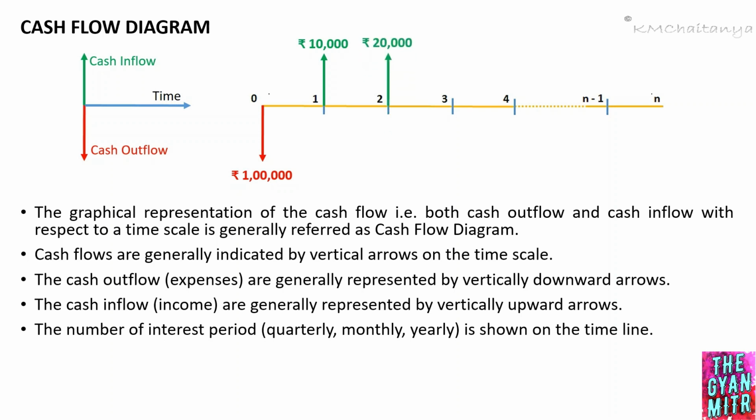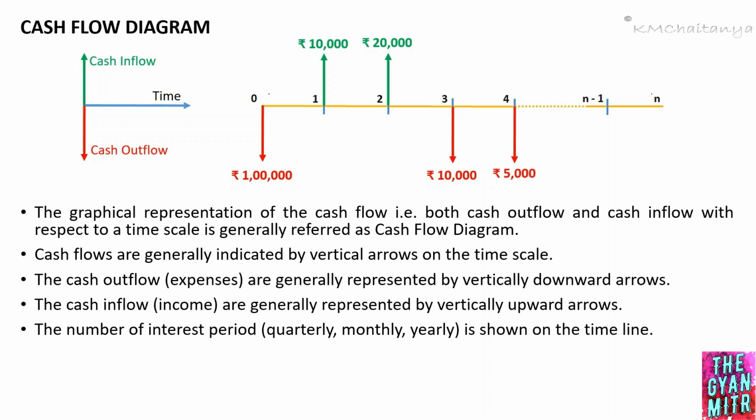At the second interest period, again there is a cash inflow of rupees 20,000, which is again represented by an upward arrow. At the end of the third interest period, there is a cash outflow of rupees 10,000, which is represented by a vertically downward arrow.